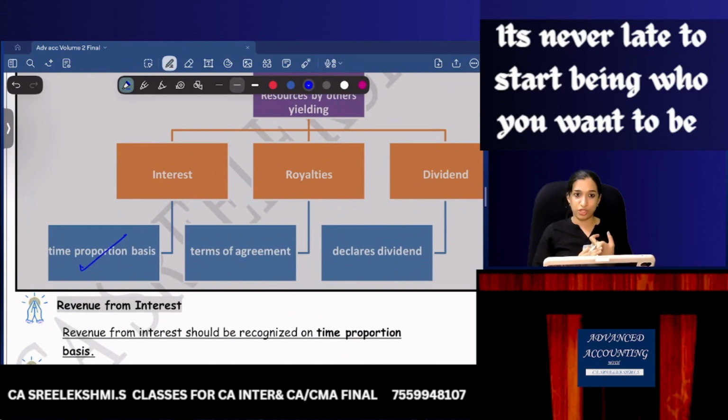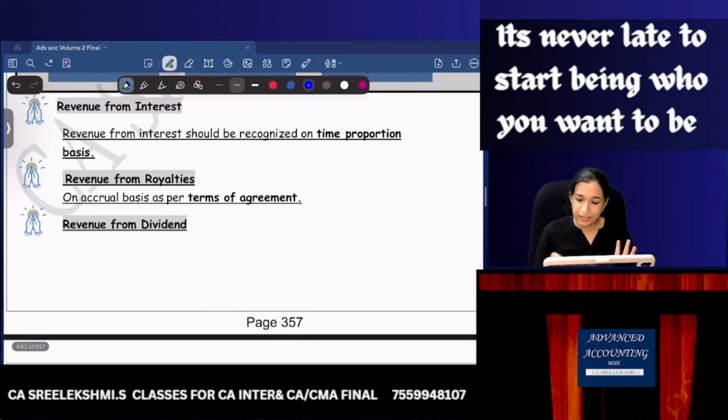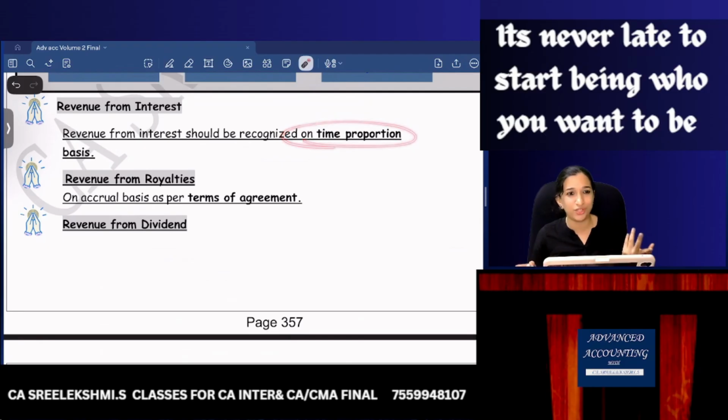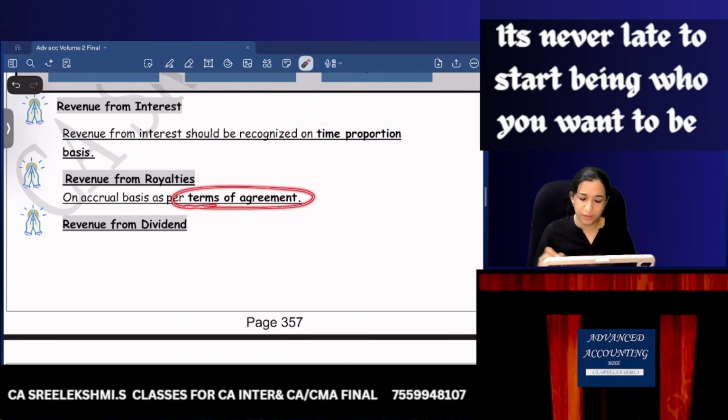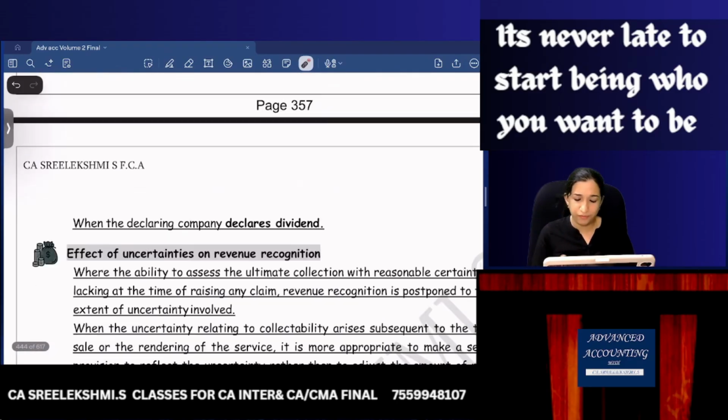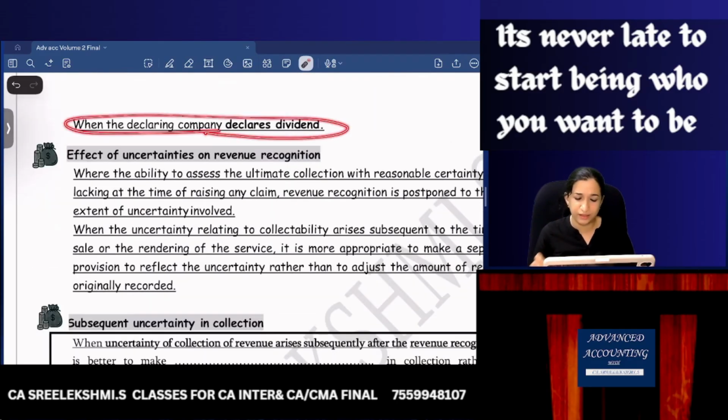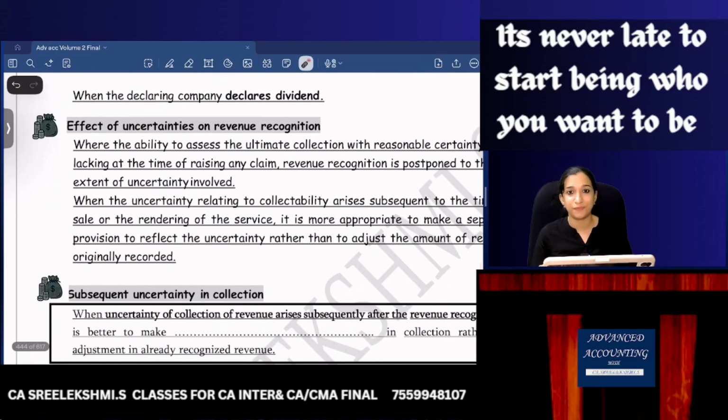Interest, time proportion basis. Royalties, as per the terms of agreement. Dividend, when the declaring company declares dividend.